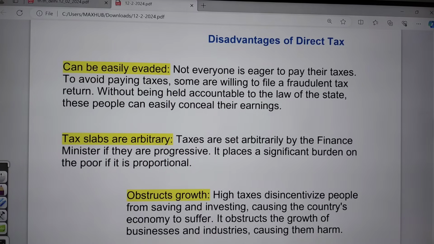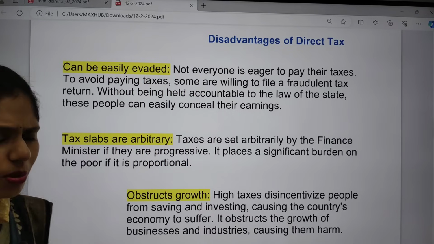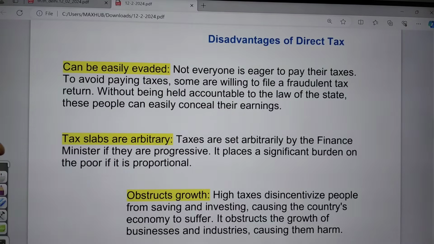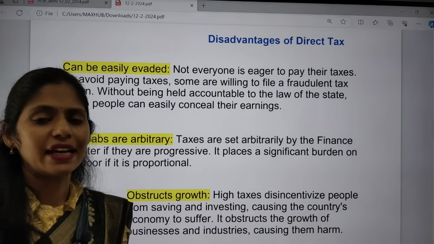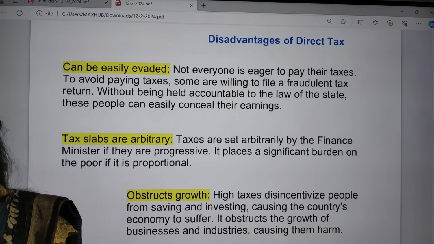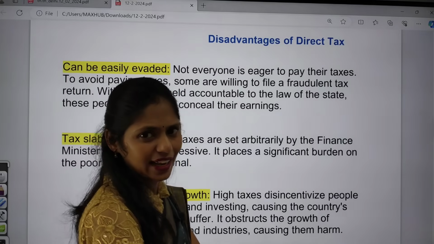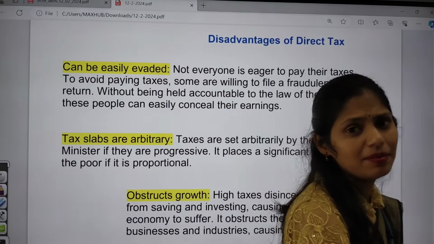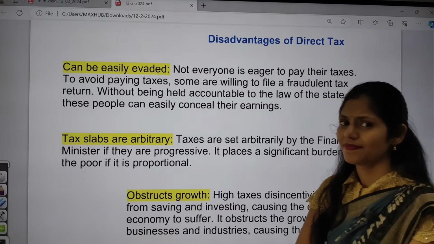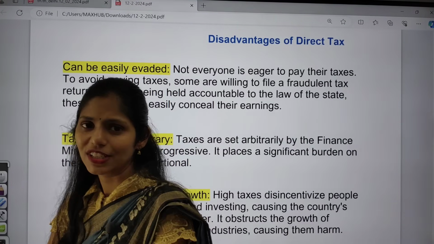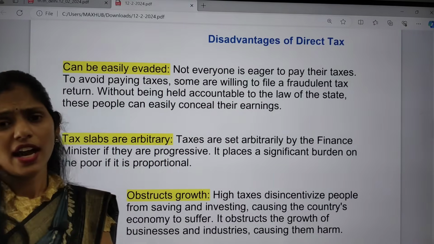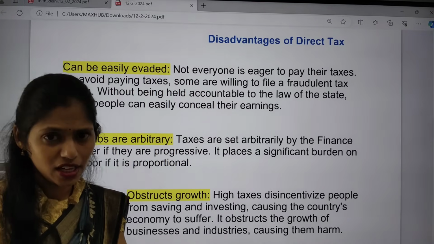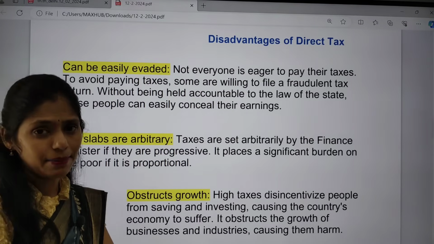Here, not everyone wants to pay their taxes, so they will be finding the loopholes in the laws or acts which are present. For example, there is no need to pay taxes, especially from the agriculture sector. If I don't want to pay the tax, I will show that my income is coming from the agriculture sector. So I will be diverting my money to agriculture, especially buying agriculture lands, and I will say that my income is from agriculture. In that way, tax evasion is happening in India.